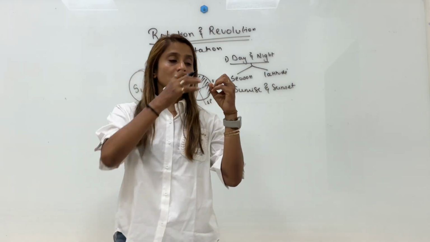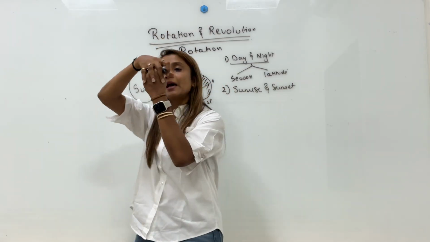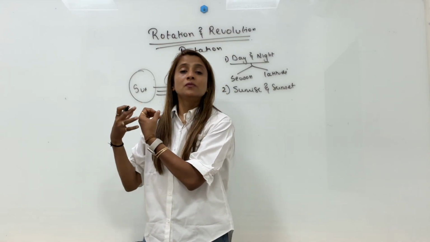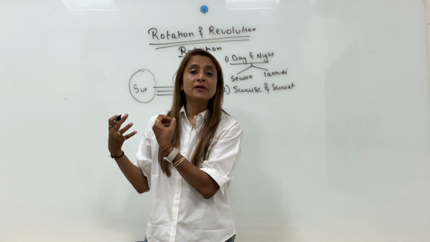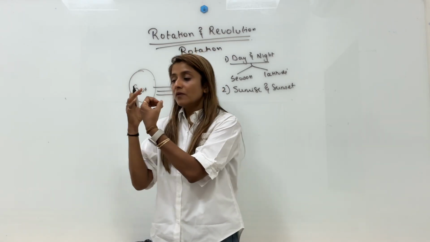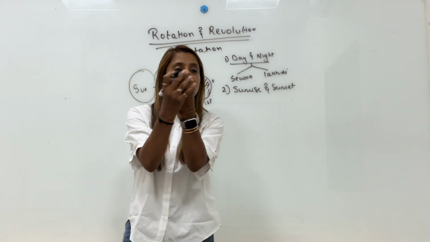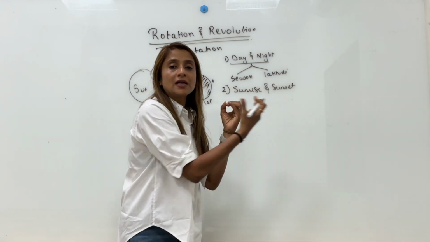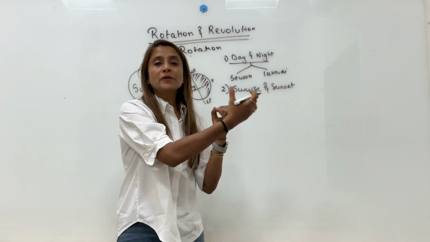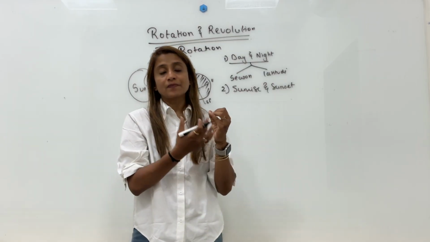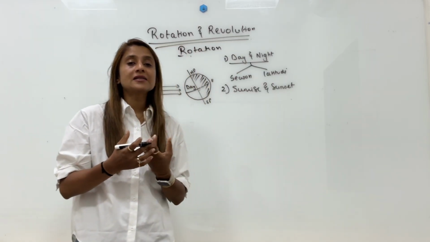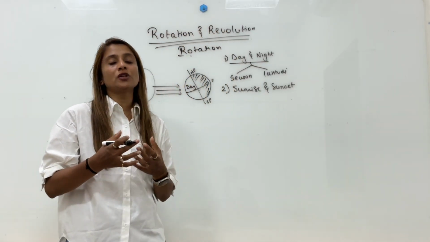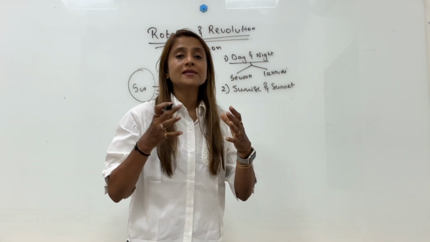As the part of the earth in darkness starts moving towards light, we say that part is experiencing sunrise. When the part which is in light starts moving towards darkness, it is said to be experiencing sunset. So sunrise and sunset are also caused because of rotation, because rotation takes place from west to east.